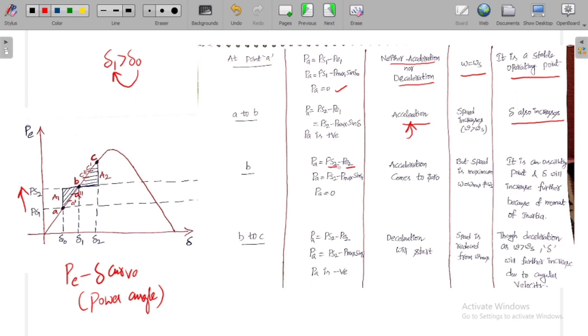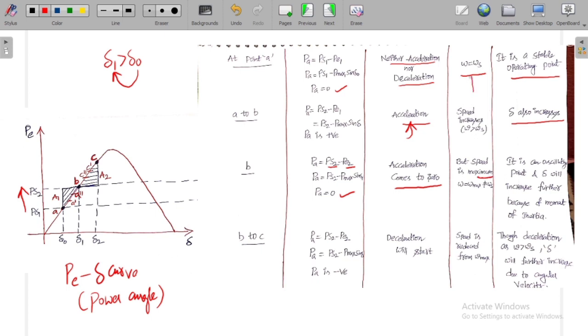As the shaft power and electric power are the same, the accelerated power is 0. But at point B, though the accelerated power is 0, the rotor of the synchronous generator is not rotating at synchronous speed. Though the acceleration comes to 0, the speed is maximum. Why is the speed maximum?